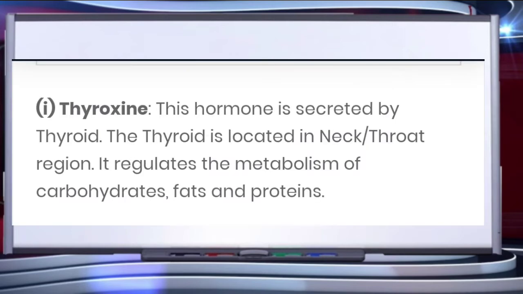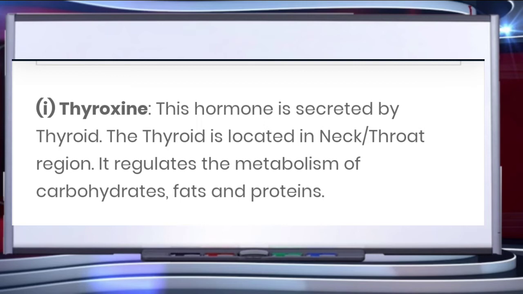Let's talk about another hormone present in our body, that is thyroxine. This hormone is secreted by the thyroid gland, which is located in our neck region. It regulates the metabolism of carbohydrates, fats and proteins, which means it is actually regulating the cellular oxidation of food and metabolism of carbohydrates, proteins and fats.